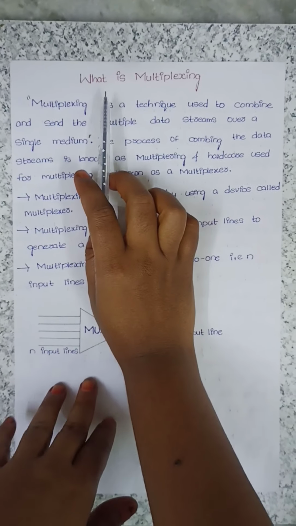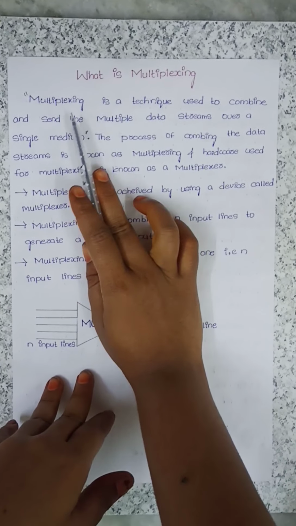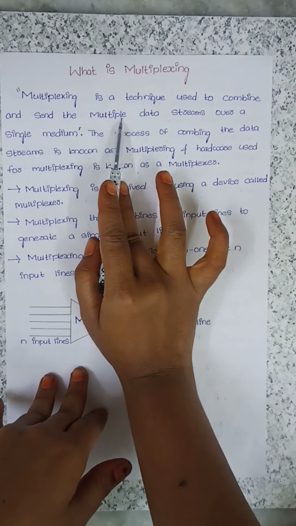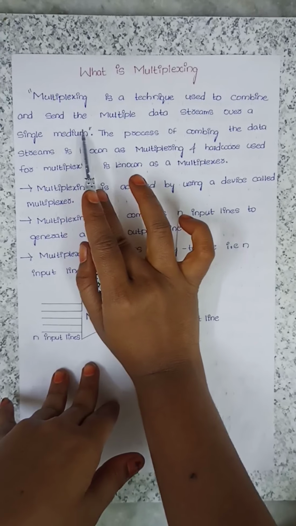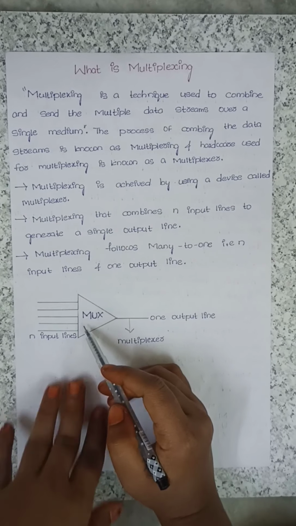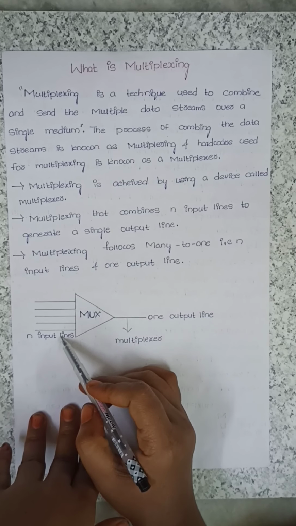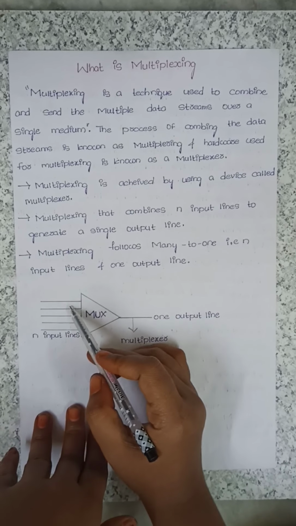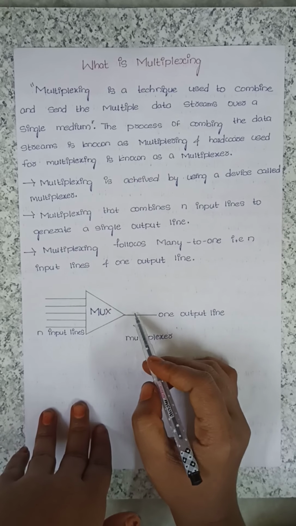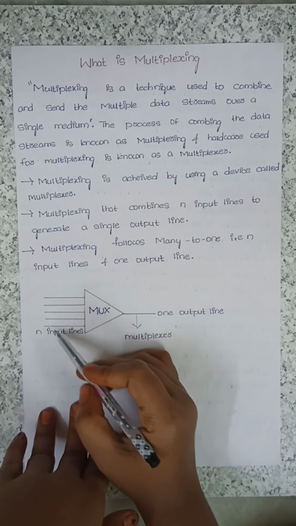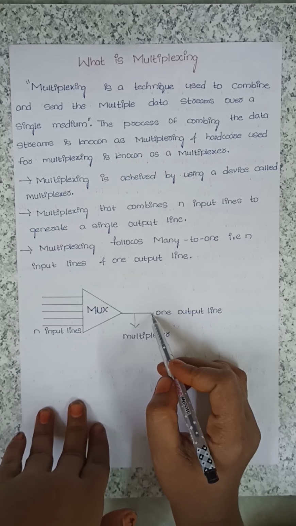The topic is what is multiplexing. Multiplexing is a technique used to combine and send multiple data streams over a single medium. See the diagram here. We are sending multiple data lines, and these data lines are passing through the single medium.